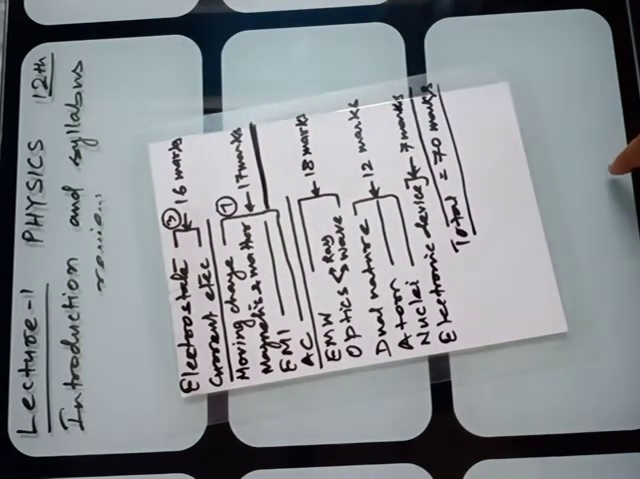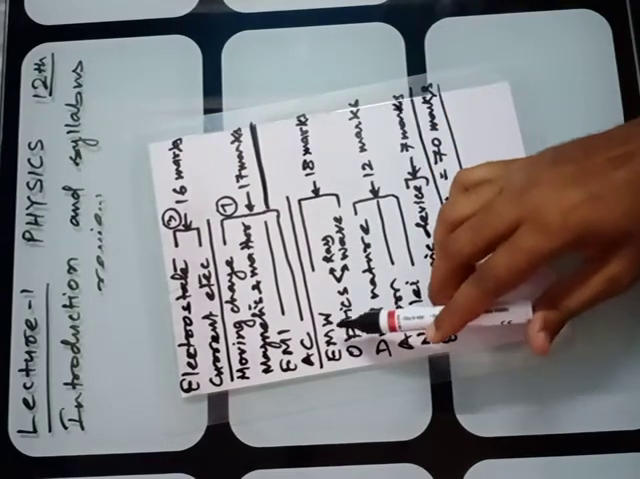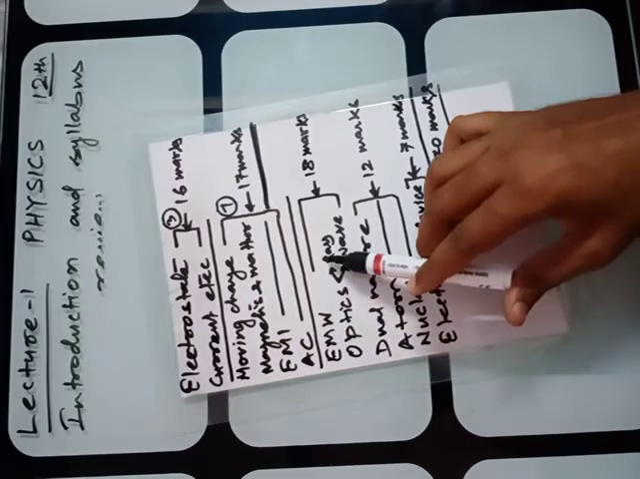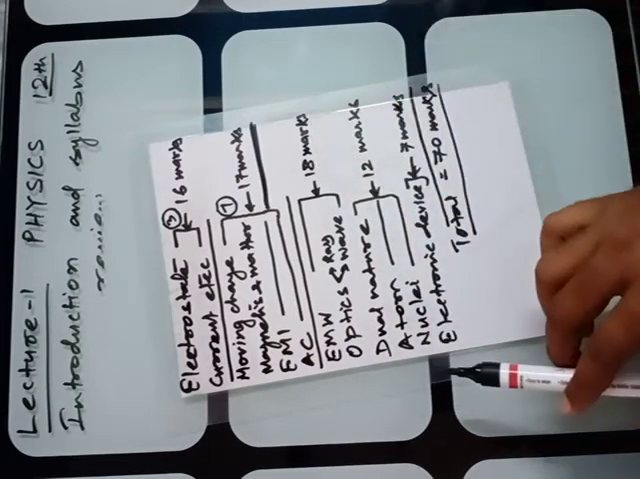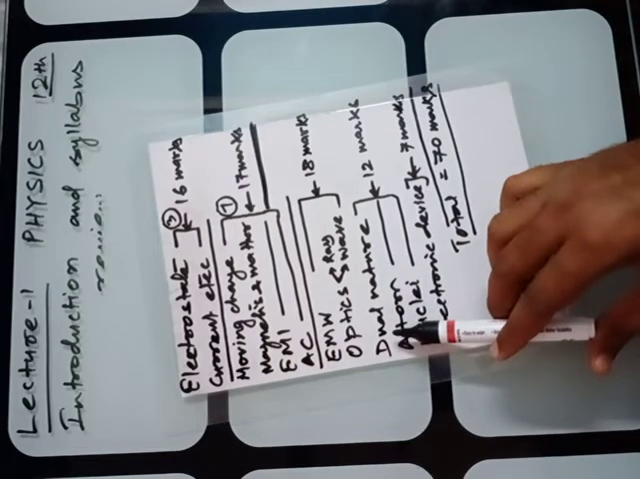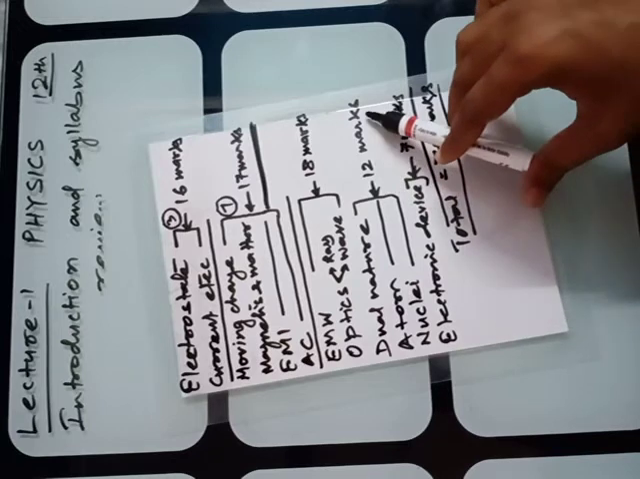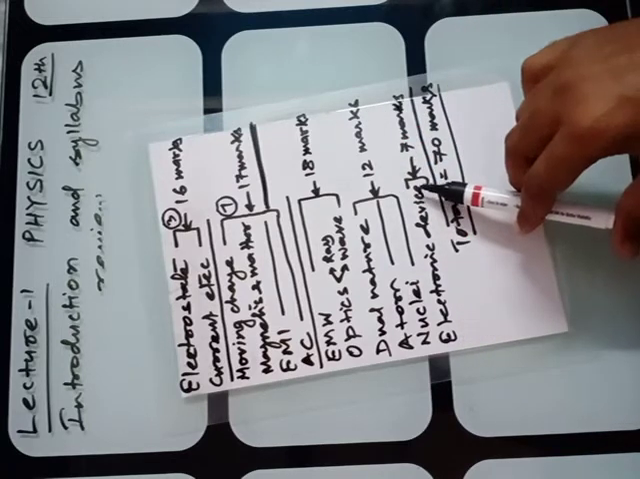Next you have to cover three chapters: electromagnetic waves and the optics section, that is electromagnetic waves, ray optics and wave optics. It is of 18 marks. Then dual nature, atoms and nuclei contain 12 marks. And the last is chapter number 14.